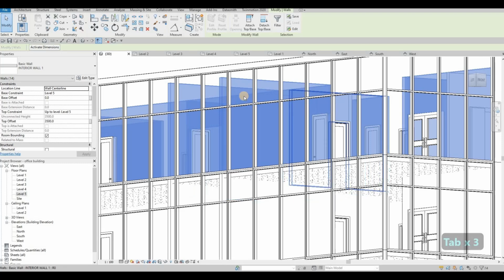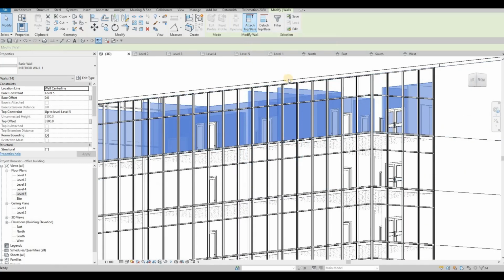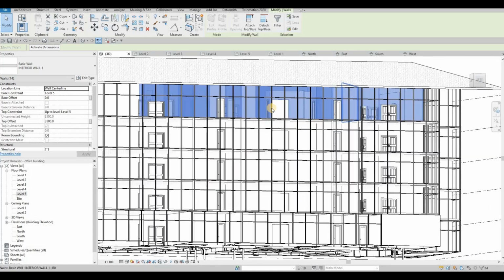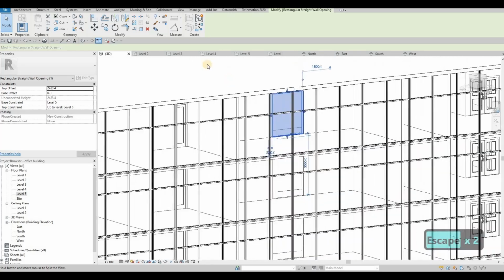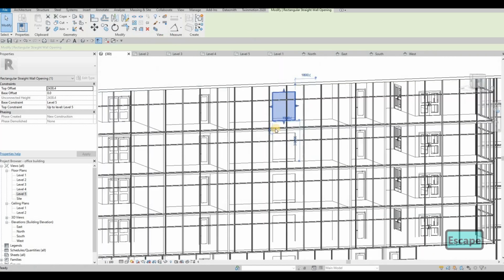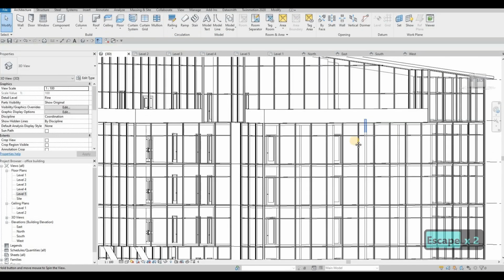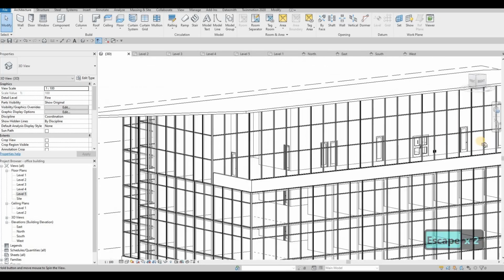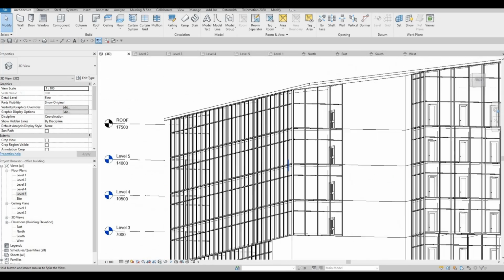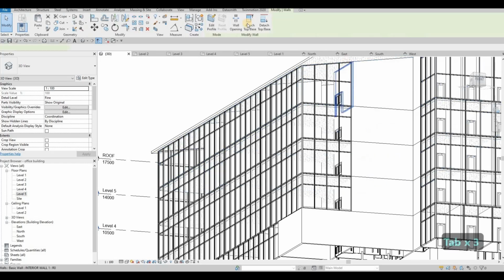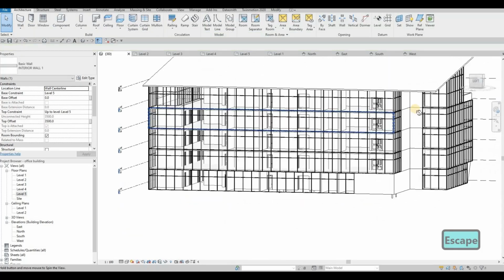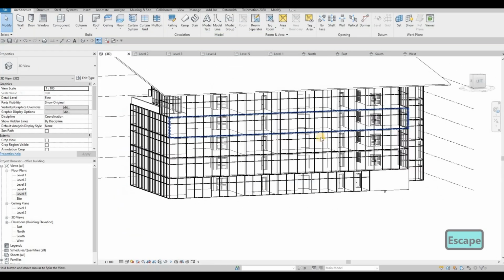Hold on Control to select those, click, and then select the roof, and it will all go at the top. And then just double check the ones that didn't, and you'll be able to gauge if those are visible or not. I believe this one is connected, but I want to double check, and that looks good right there.